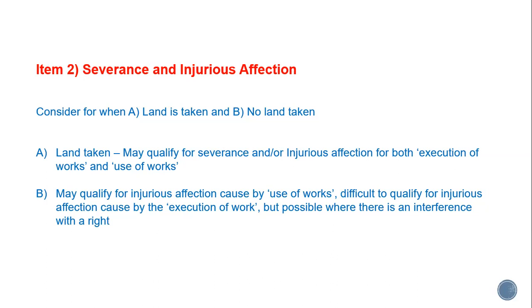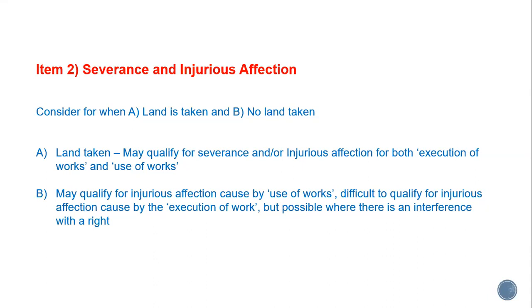The first is for severance. That is, part of the land has somehow been severed and there's injury from that to the remaining piece of land. And the other is injurious affection, which is basically caused by the use of works. Let's imagine a new road was constructed that took away some of an owner's land, and that road is now busy with lots of traffic, and that has meant that the remaining land plot has depreciated in value. That is, there has been some injurious affection.